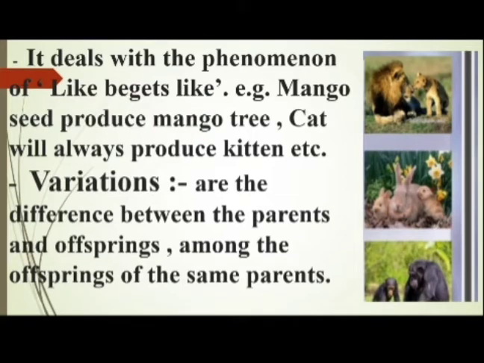Then next term, variations. Variations are the difference between the parents and offsprings or among the offsprings of the same parents, means all offsprings are not similar. The variations are present between the parents and offsprings or among the offsprings of the same parents.